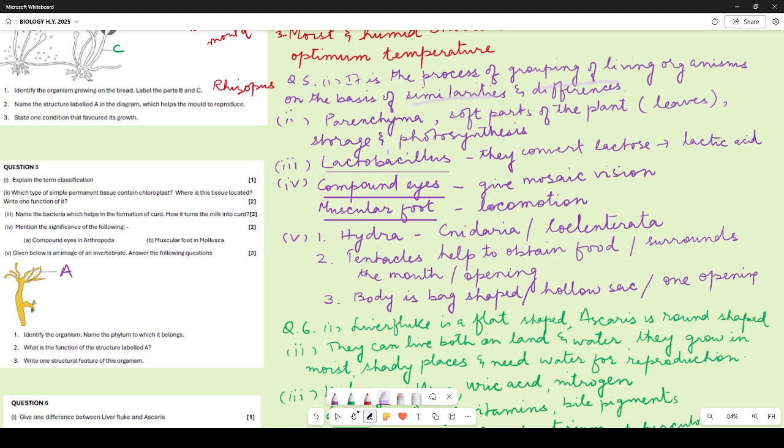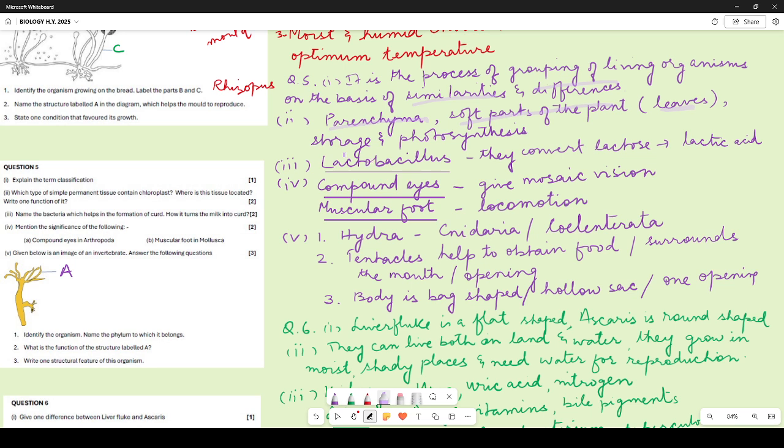Which type of simple permanent tissue contains chloroplast? The tissue is parenchyma. Parenchyma is the tissue that contains chloroplast. Where is this tissue located? It is located in the soft parts of the plant. And if someone has written leaves, then also it is okay.